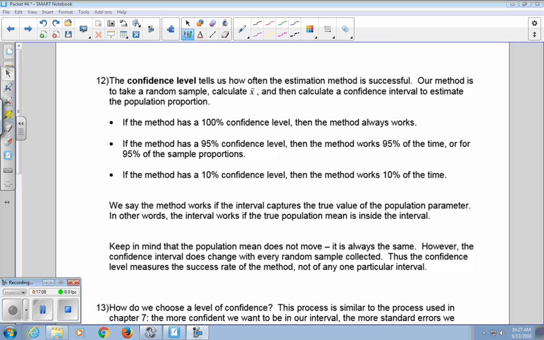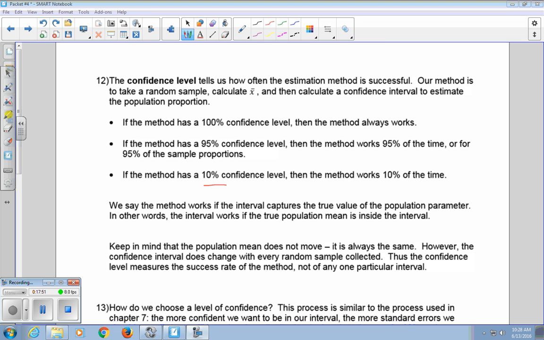So the confidence level tells us how often the estimation method is successful. Our method is to take a random sample, calculate X bar, and then calculate the confidence interval to estimate the population mean. If the method has a 100% confidence level, the method always works. So in that case, your confidence interval would be pretty wide. If the method has a 95% confidence level, then the method works 95% of the time. If the method has a 10% confidence level, it only works 10% of the time, and you'd have a very narrow confidence interval.